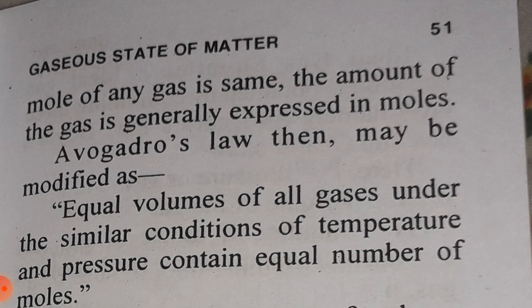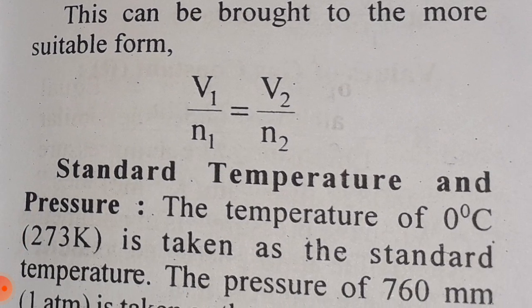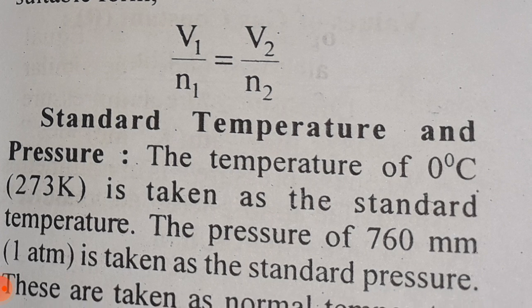Avogadro's law may then be modified as: equal volumes of all gases under similar conditions of temperature and pressure contain an equal number of moles. Thus V is directly proportional to n, where n is equal to number of moles, or V is equal to Kn. This can be brought to the more suitable form V1 upon n1 is equal to V2 upon n2.